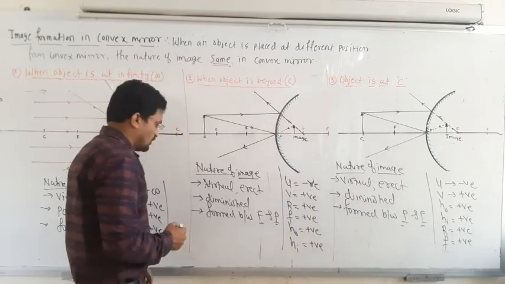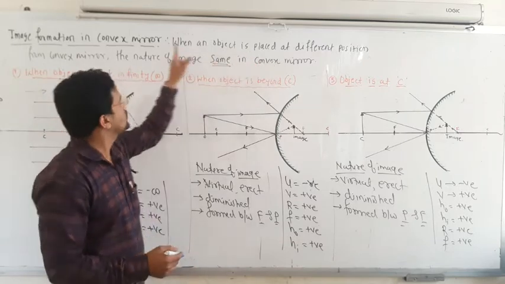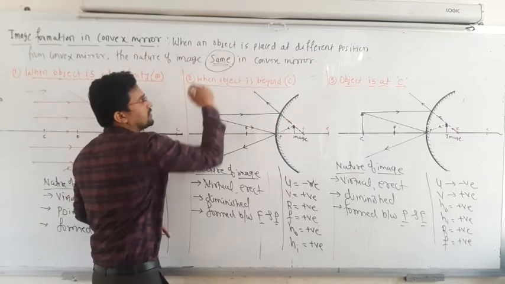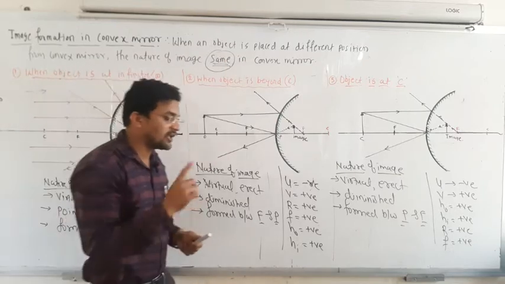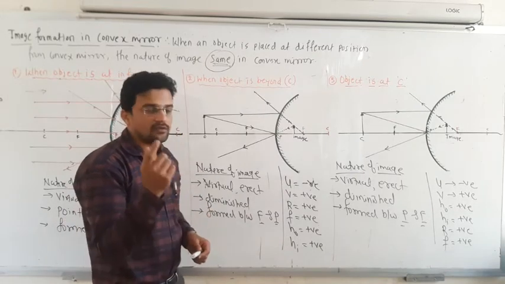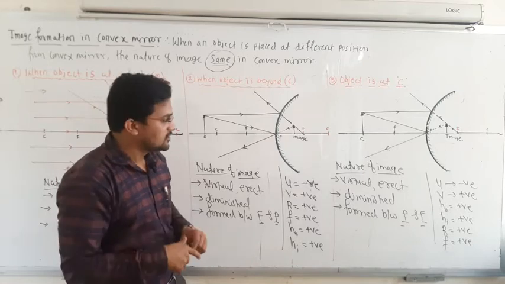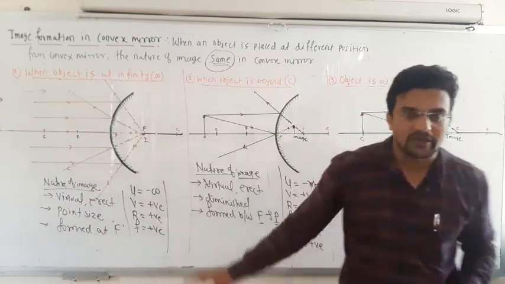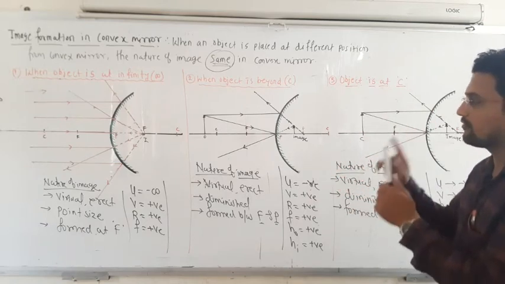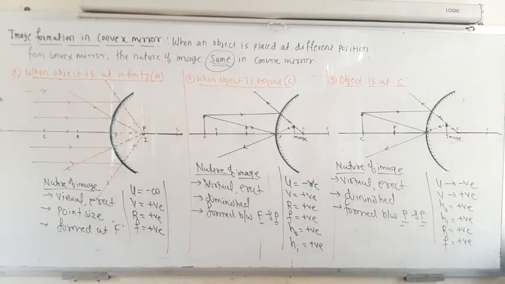So that's why, no matter where the object is placed in front of the convex mirror, the nature of the image is the same, in a convex mirror only. But in a concave mirror, the nature of the image is different, that means the size is different, and sometimes it is a real image, sometimes a virtual image. So these are the things you have to remember, the image formation in case of convex and concave mirrors. Just pause the video and revise it.